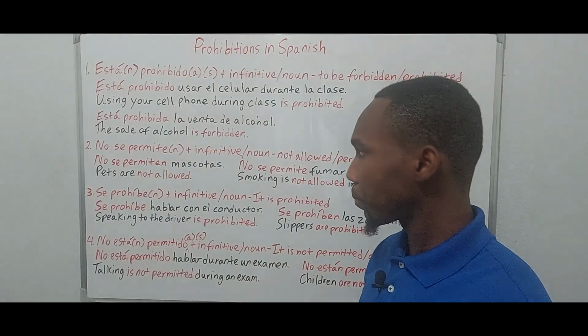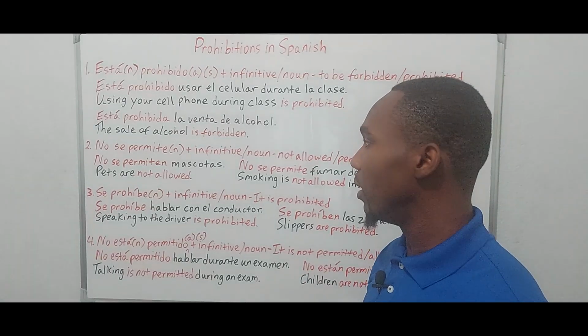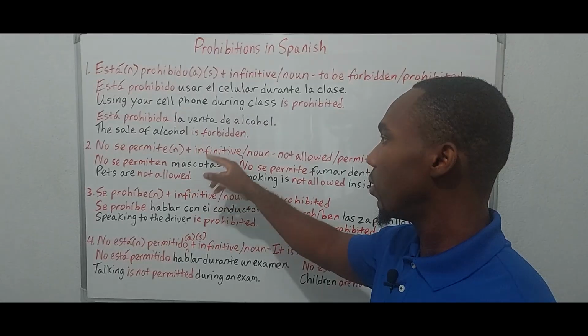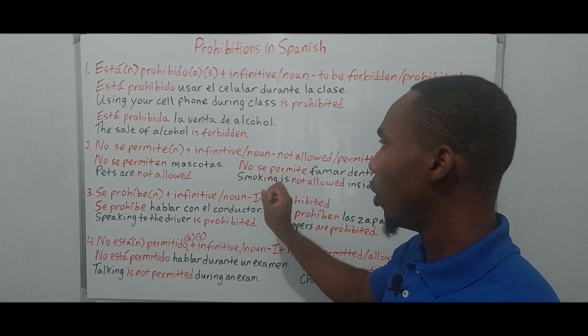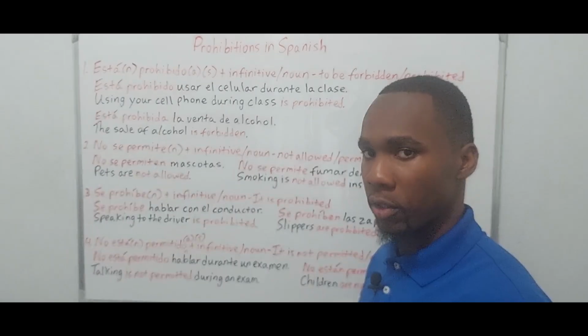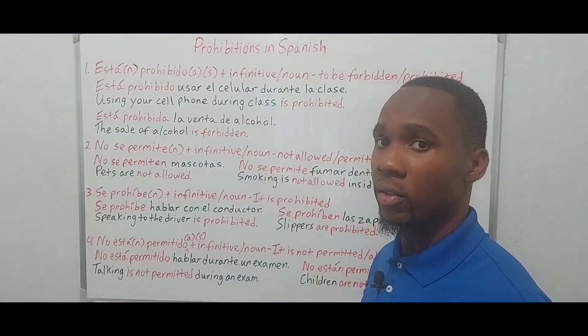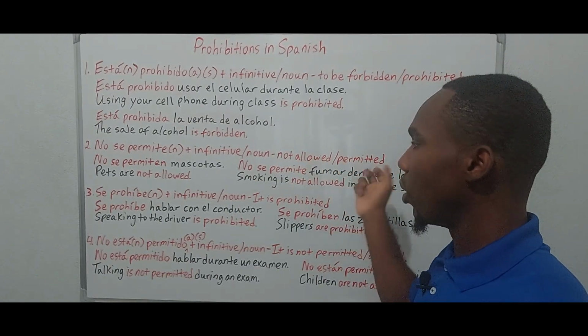Muy bien. Dos. The second structure we can use is no se permite, followed by the infinitive or a noun. Now in this case, the only thing you have to worry about is number. Gender does not apply, okay? And that means not allowed or not permitted.